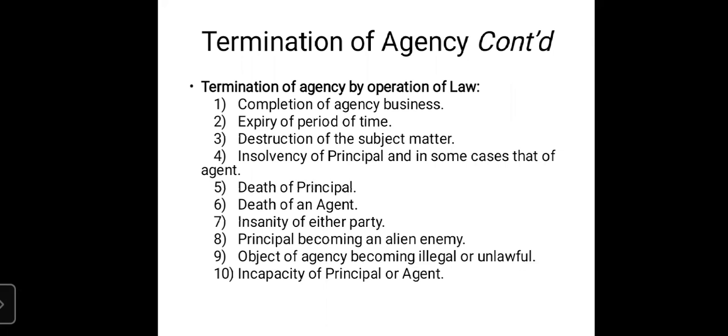Next one, insolvency of principal and in some cases that of agent. Insolvency of principal. So insolvency every one of us is aware of. जब कोर्ट द्वारा किसी को दिवालिया घोषित किया जाता है, बैंकरप्ट घोषित किया जाता है, so that is called as insolvency. Once the principal is declared insolvent, then there is termination of agency business between the principal and the agent. Death of the principal.